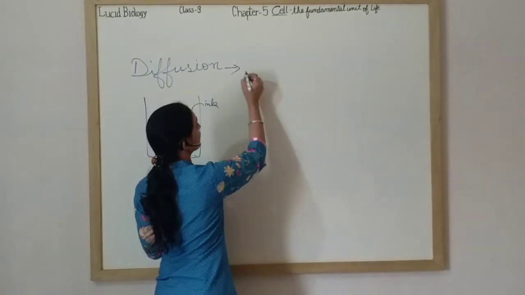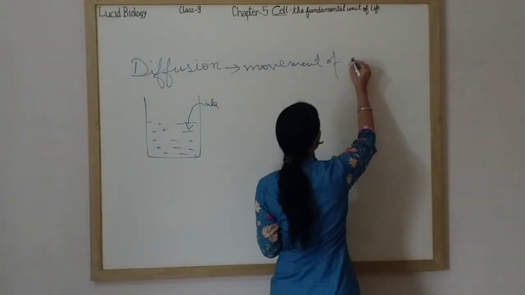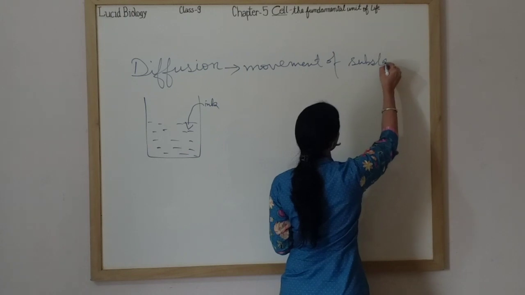Now, what is diffusion? Movement of substances, that is, in any medium it takes place.